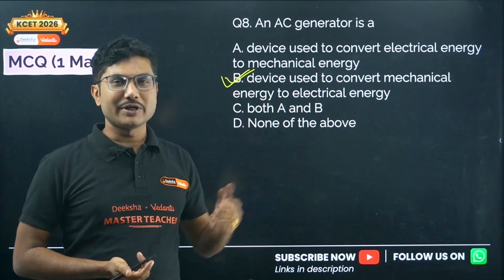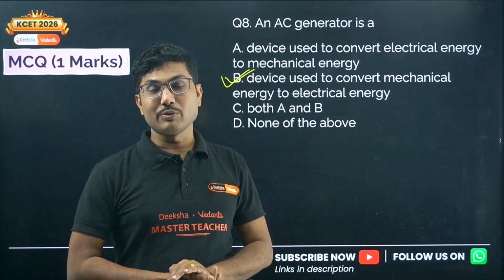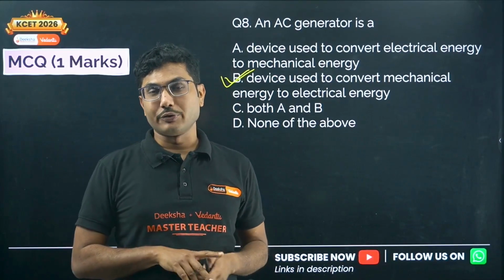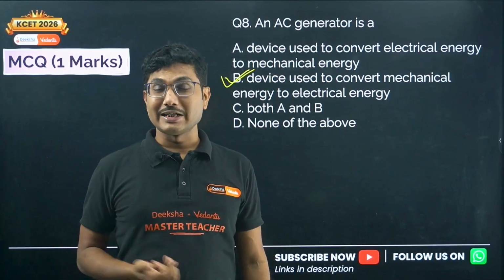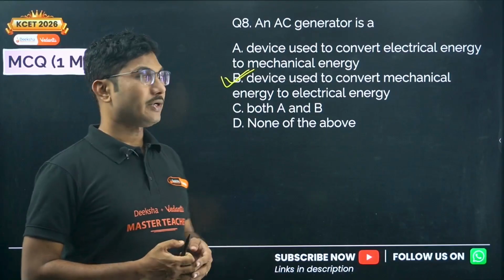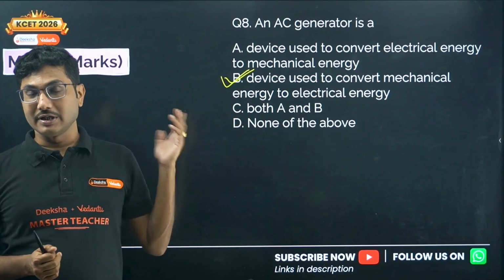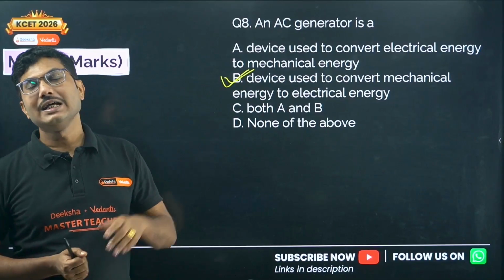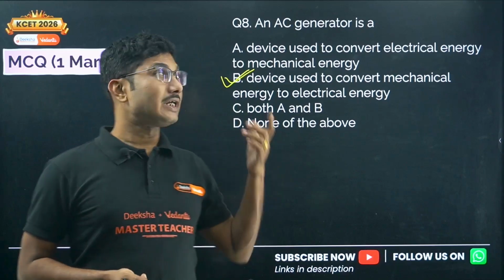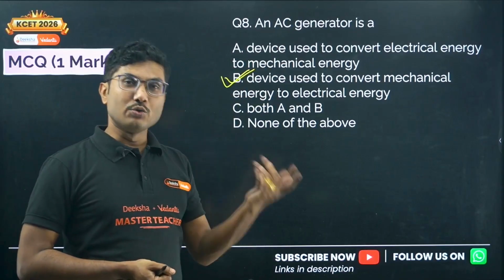Even if you are using a hydroelectric power plant, where you are using energy stored in water, basically the energy stored in water is the mechanical energy. That mechanical energy is given to a rotating turbine. That turbine rotates at high speed, and because of that the power is getting generated. That is the major principle. Except a solar power plant, which can directly convert solar energy into electrical energy, where we use a solar cell. Other than that, all the forms of energy are basically coming from our AC generator, and an AC generator always converts mechanical energy to electrical energy.